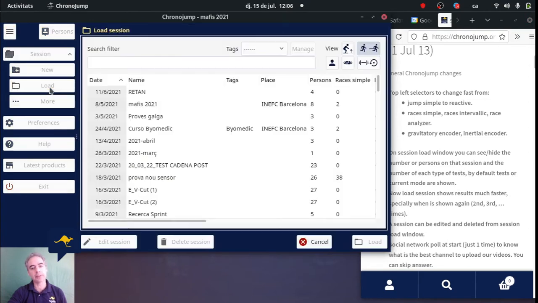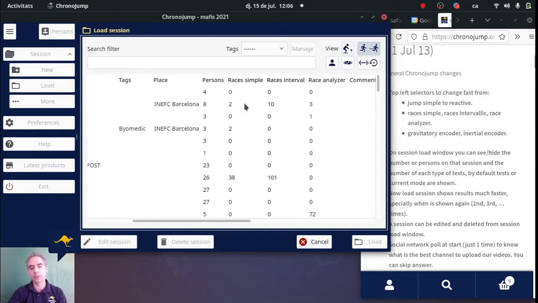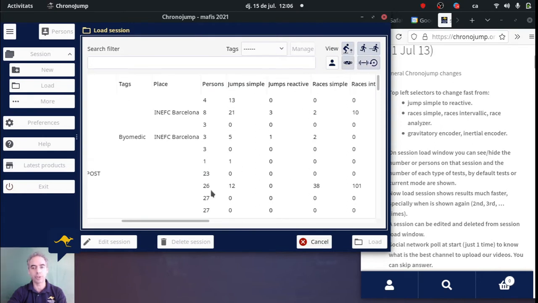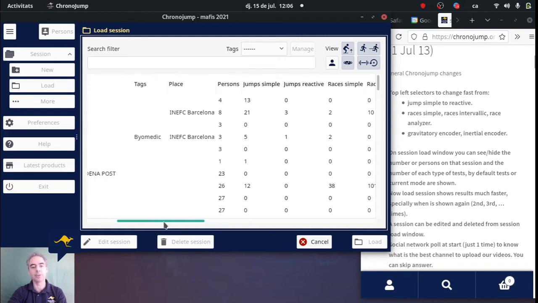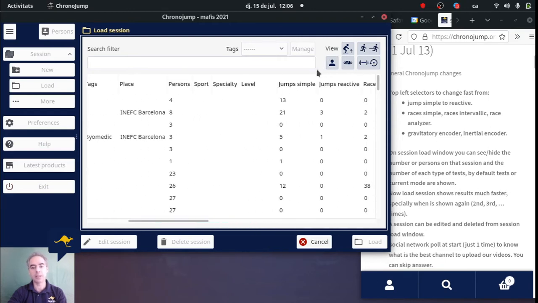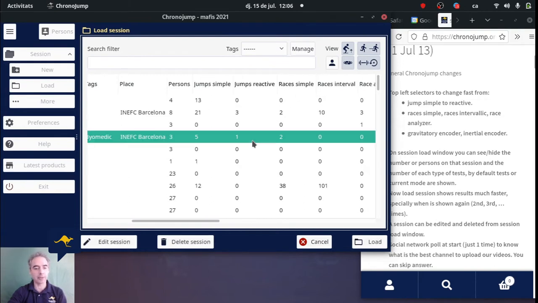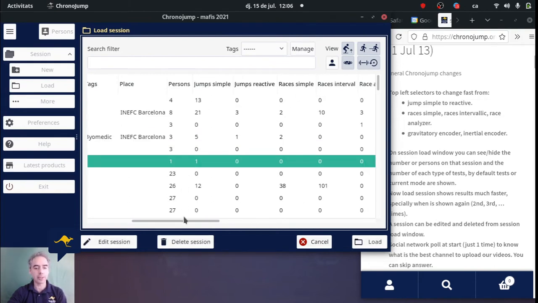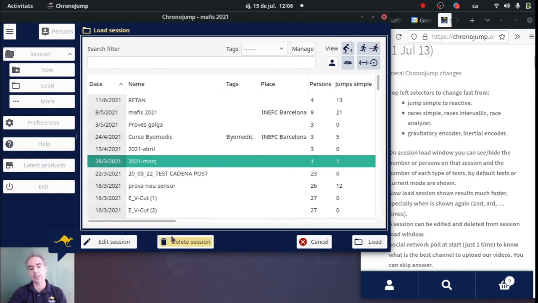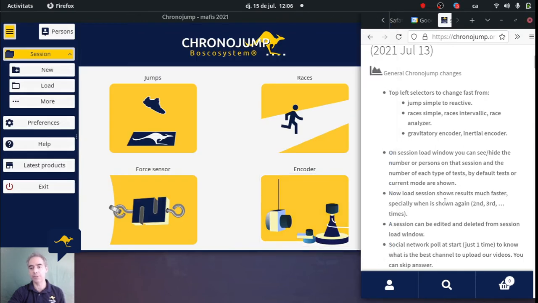Also, it's very relevant that when you go to session load, you have here selected the columns to see the columns related to races, because right now we are in races mode, but we can see the jams or the encoder or the force sensor columns, and you see everything here, or data you have introduced of the persons. Also, when you have a selected session, you can edit that session or delete that session just from this window, so it's easier to use.